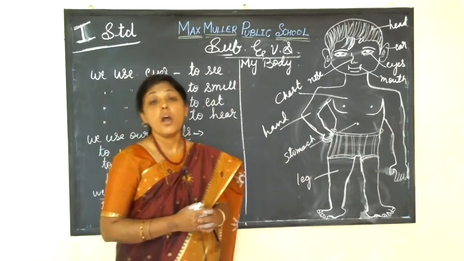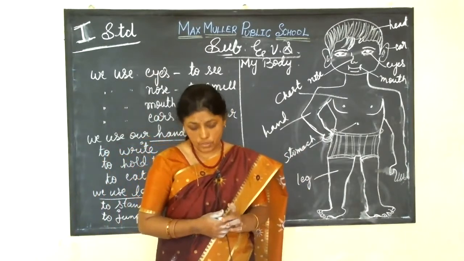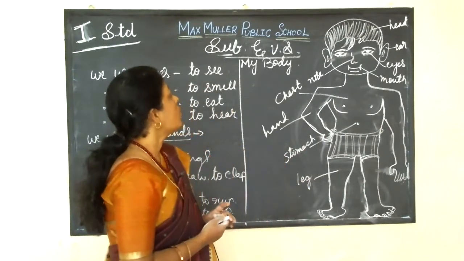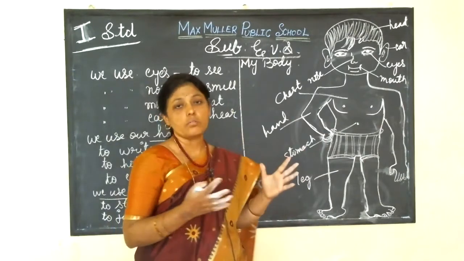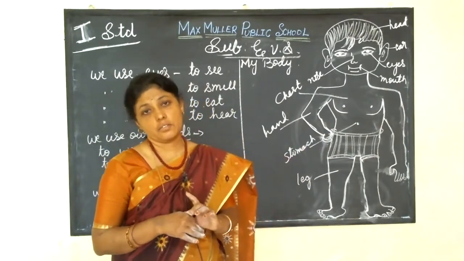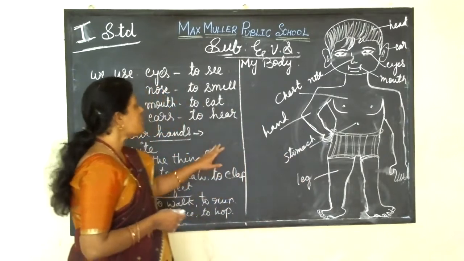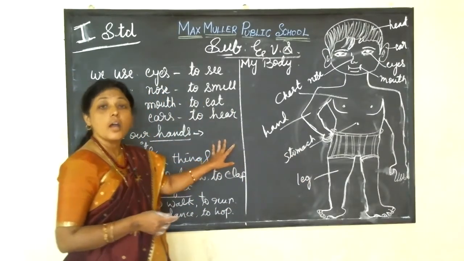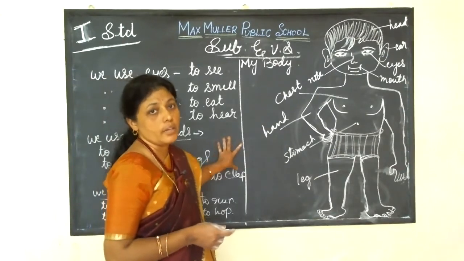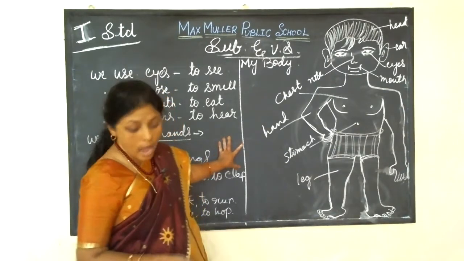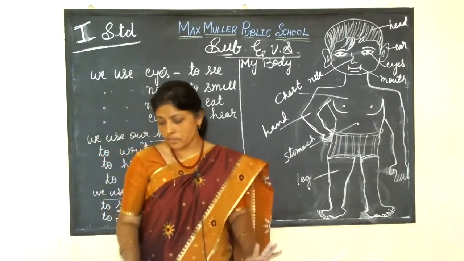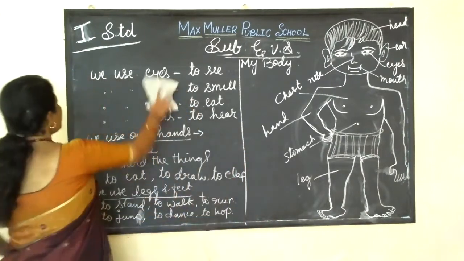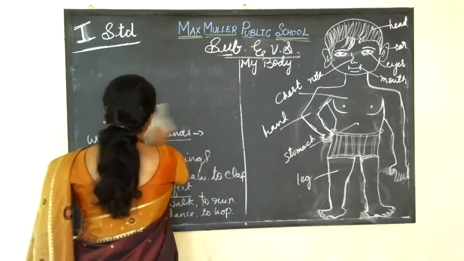What is going on around us? That means we know with our sense organs. The sense organs help us to know what is happening. Isn't it, children? So we have 5 sense organs.